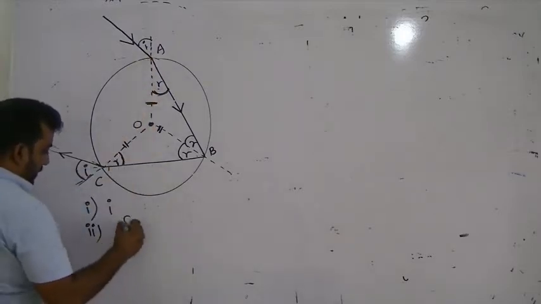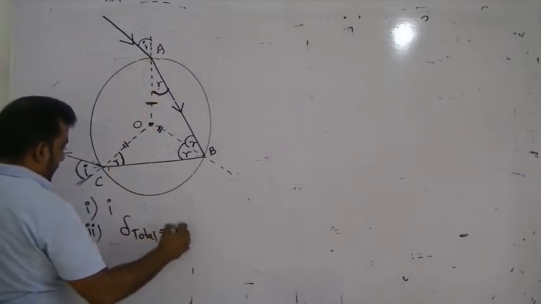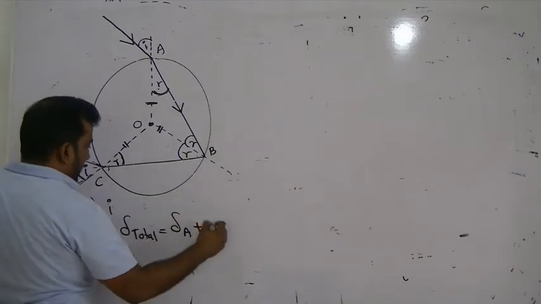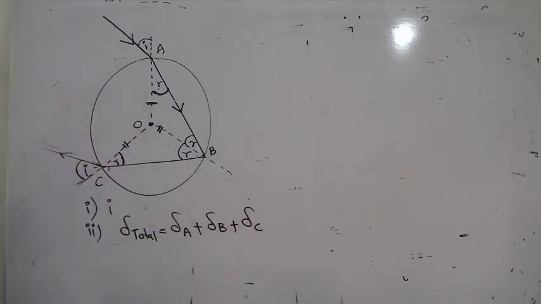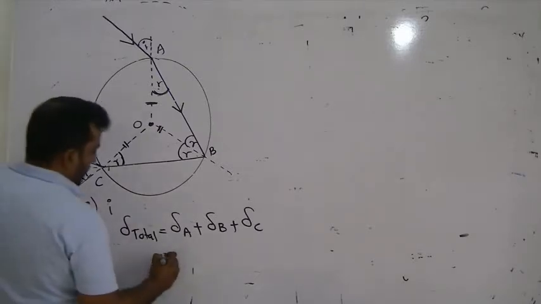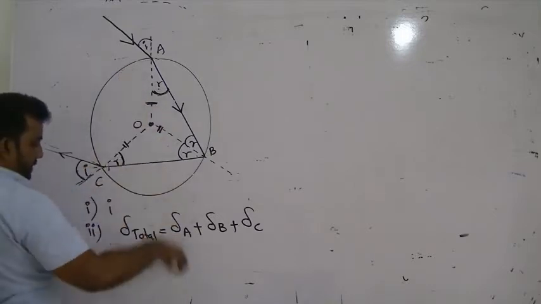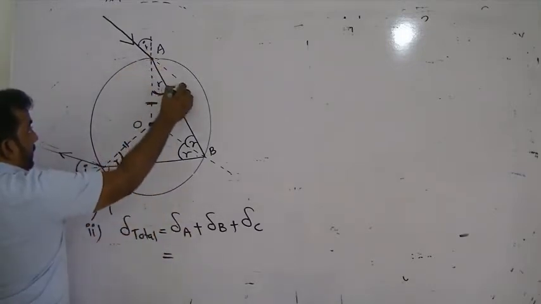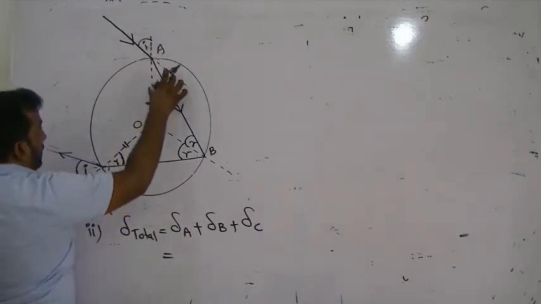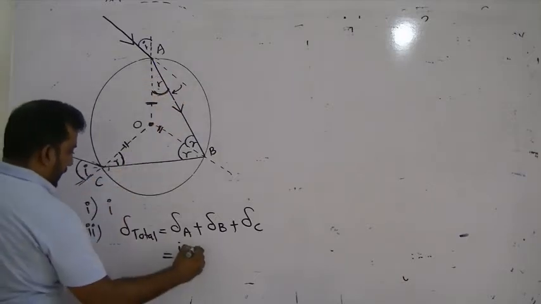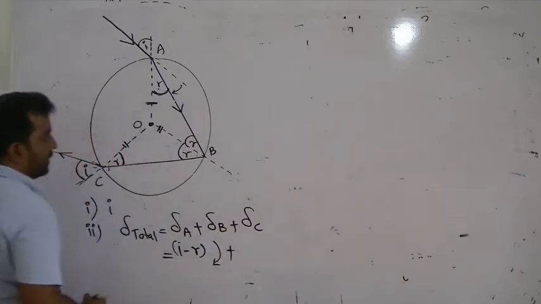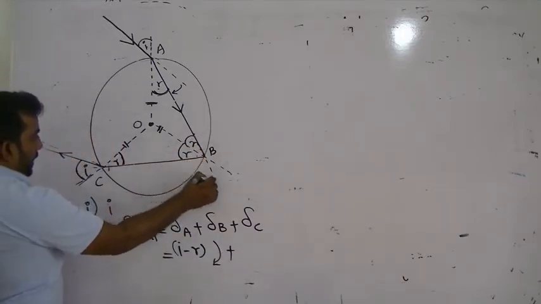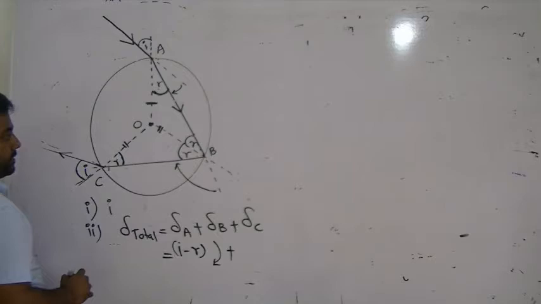Remember there is a deviation at A, deviation at B, and deviation at C. What's the deviation at A? The light ray coming in bends this way, I minus R, clockwise. What's the deviation at B? It came straight and bent.